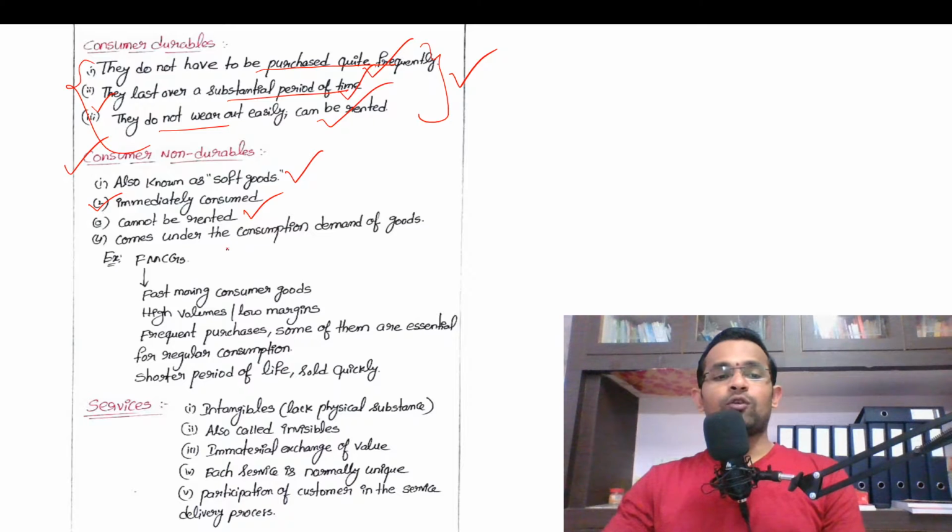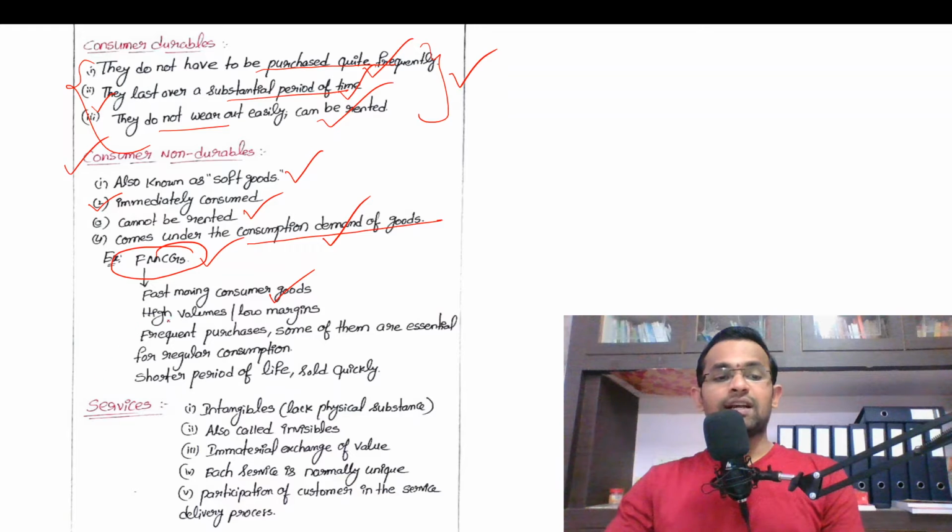And this non-durable consumer goods comes under consumption demand of goods. Consumption demand of goods means these goods are demanded for immediate consumption. Best example is FMCGs. FMCGs means fast moving consumer goods. What are fast moving consumer goods? Like toothpastes, soaps, all items which we use on a daily basis. They come under fast moving consumer goods.